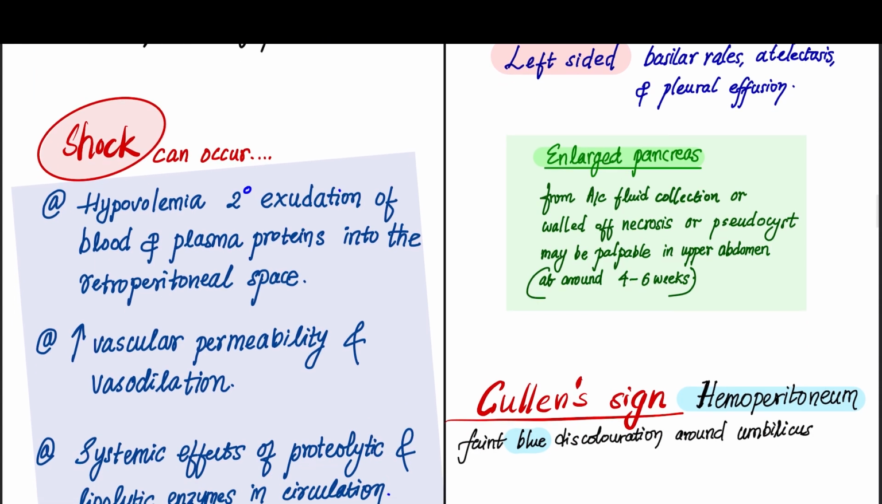So how does that occur? Because of hypovolemia due to secondary exudation of blood and plasma proteins into the retroperitoneal space, and it can occur due to increased vascular permeability and vasodilatation that we have discussed earlier. The shock can also occur due to systemic effects of the proteolytic enzymes and lipolytic enzymes in the circulation.